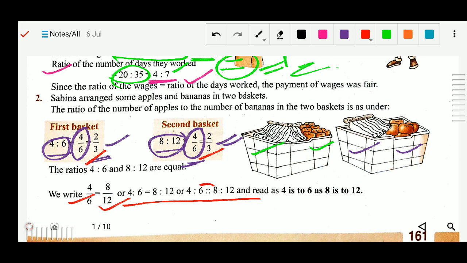This is the sign for proportion. You can see four dots are there. This is the sign for proportion, meaning these two ratios are equal, and it is read as 4 is to 6 as 8 is to 12.